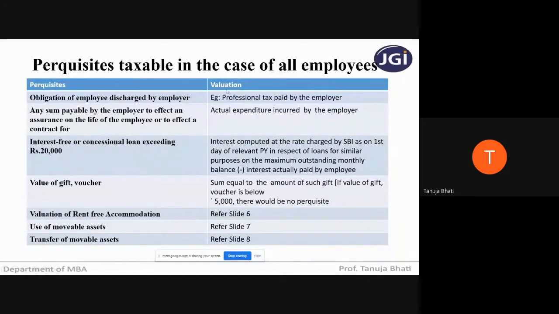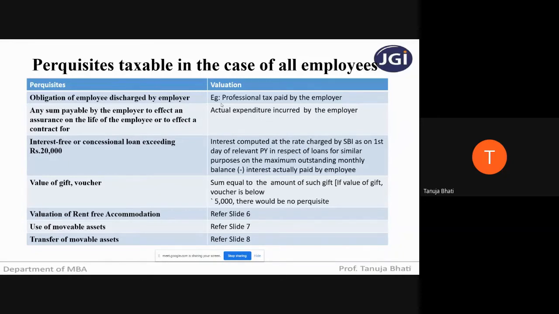So what is the value you will take? Whatever obligation has been discharged. Suppose, for example, professional tax is paid by the employer. Actually who has to pay the professional tax? The employee has to pay. But if the employer is paying the professional tax, then the amount of professional tax paid by the employer will be the value of the perquisite that you have to take in the outer column.